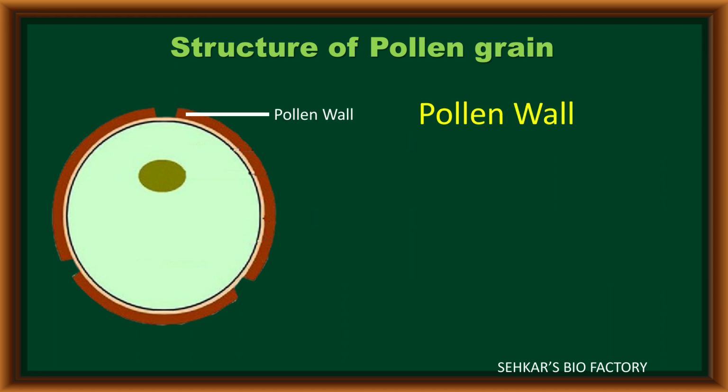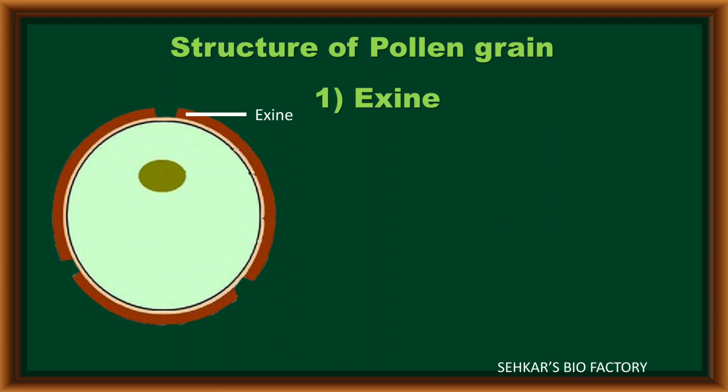In the structure of pollen grain, the pollen grain is surrounded by a pollen wall. This pollen wall has two layers in its structure. One is called exine and the other one is called intine. The exine is the outer layer of the pollen wall. It is thick and present outside.